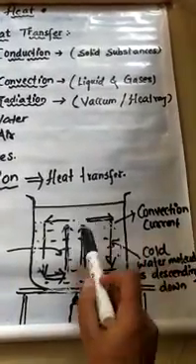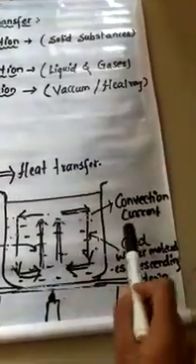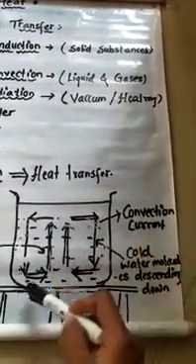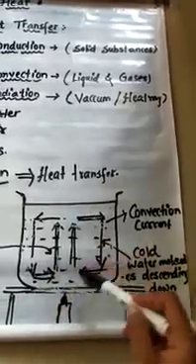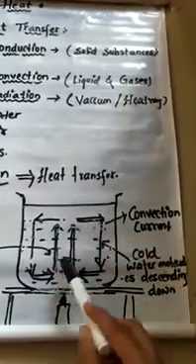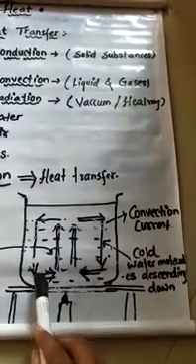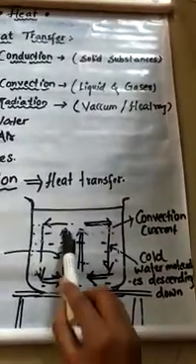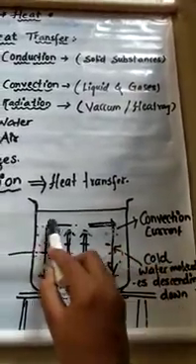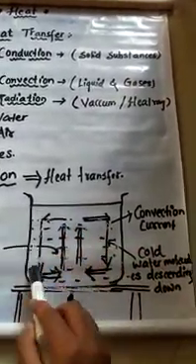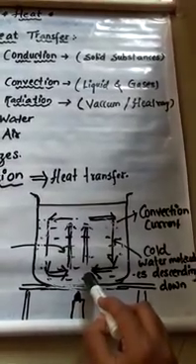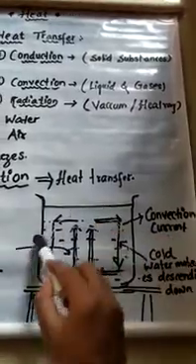This mode of heat transfer is known as convection. See, here I have shown the convection current. Convection current means the molecules are moving in all directions. When the bottom water gets heated, it rises up and takes the place of the upper layer. The upper layer water molecules get passed downward, and this is how it continues.